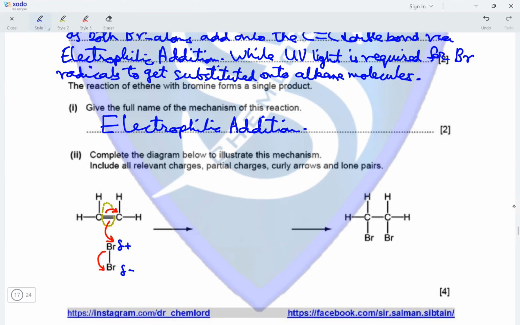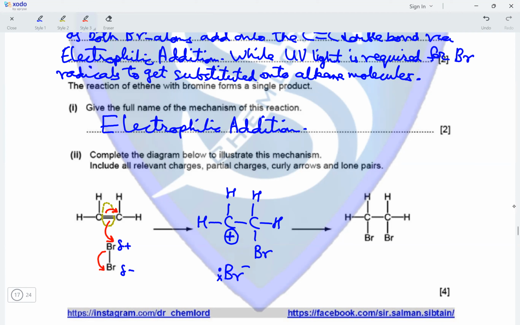This results in the formation of an intermediate in which one of the bromine atoms adds on to one of the carbon atoms of ethene, while the other carbon atom gains a positive charge, converting this species into a carbocation, and the Br atom is converted into a Br negative ion, with the lone pair of electrons on this ion being the shared pair of electrons between the two bromine atoms forming the covalent bond.